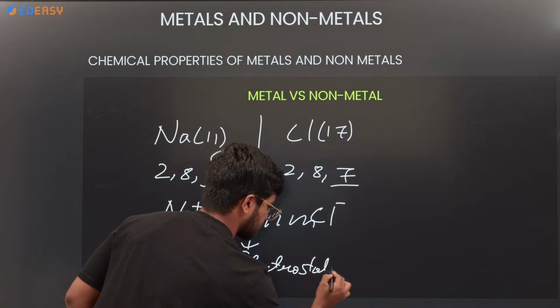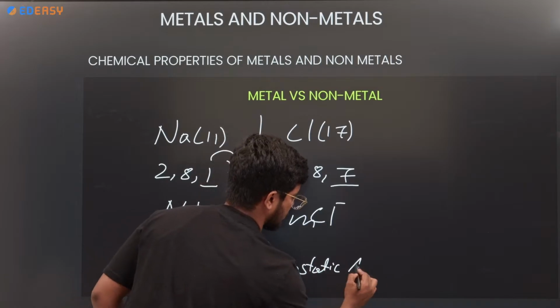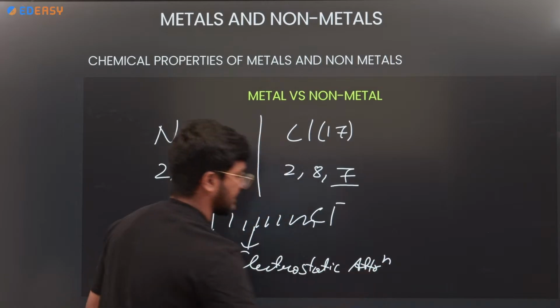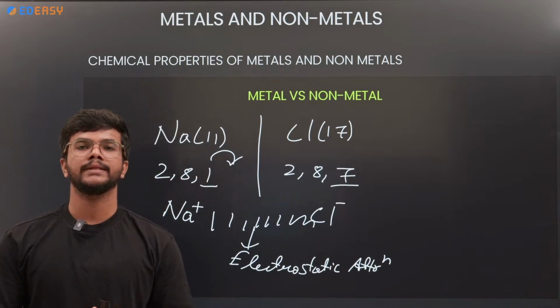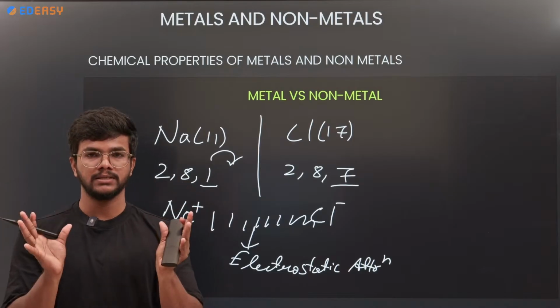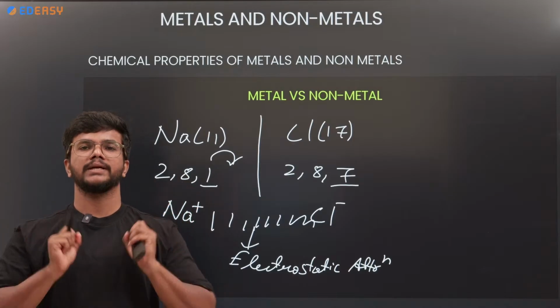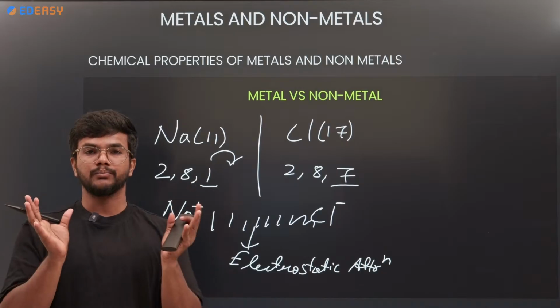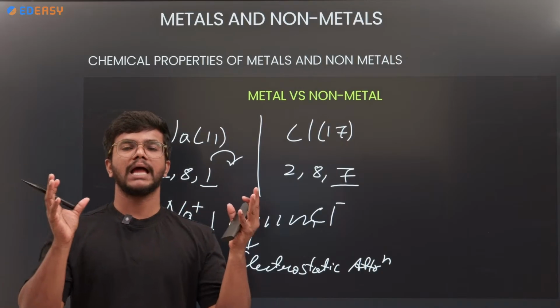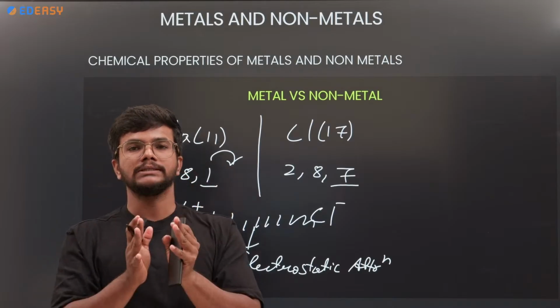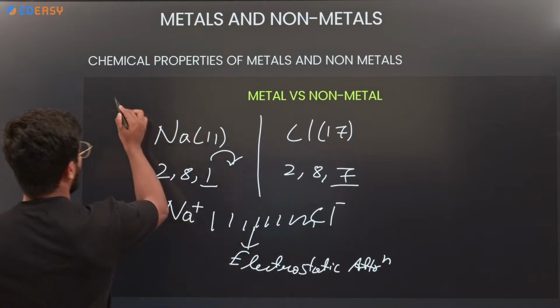Electrostatic attraction. So what is electrostatic attraction? The attraction between two oppositely charged ionic species is the electrostatic attraction. Because of that electrostatic attraction, both metal and non-metal are held together with some bond. That bond is nothing but the ionic bond.